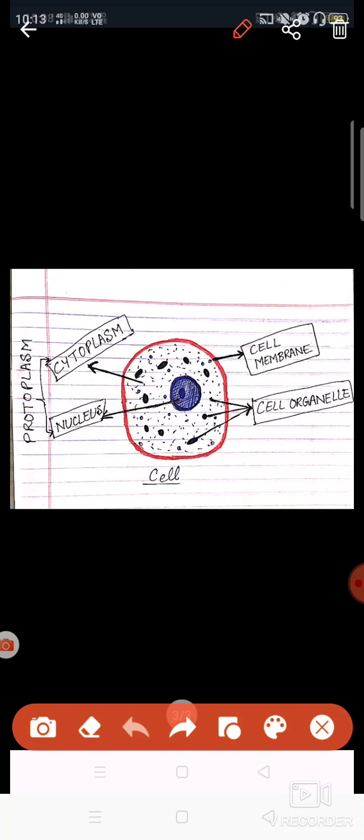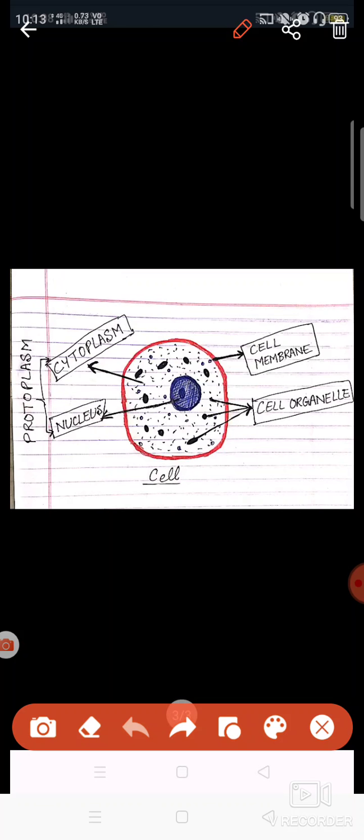We have discussed the size of the cell already, and now you can think about that. If the cell is so small, then the structures which are present inside are also much smaller than the cell. Okay, so these are the cell organelles. We will discuss different cell organelles in detail in our next lecture.